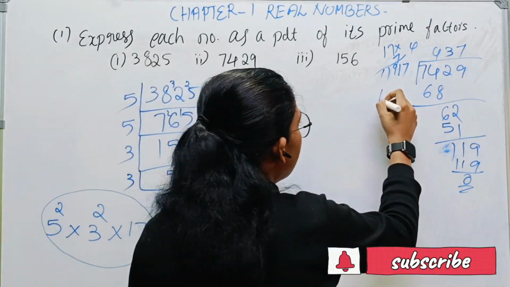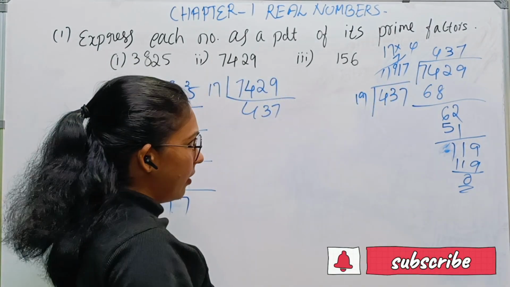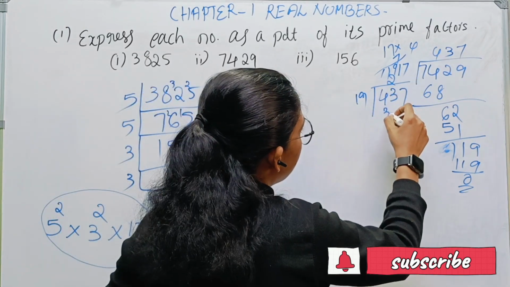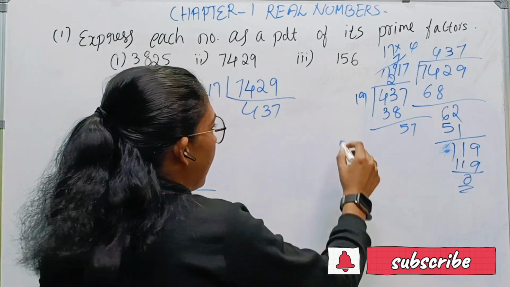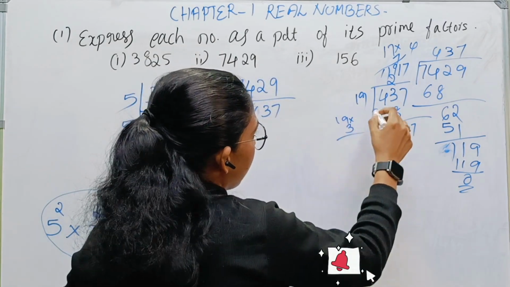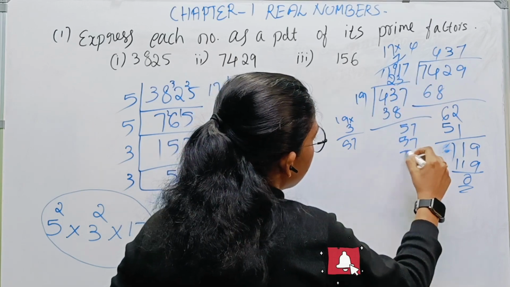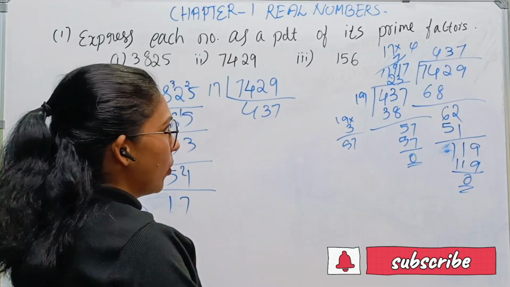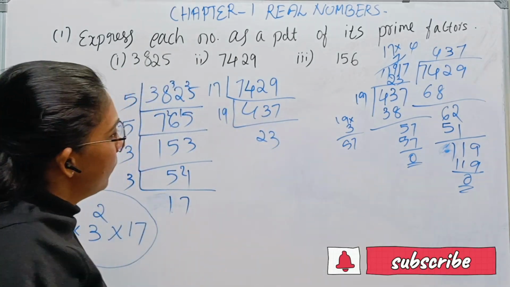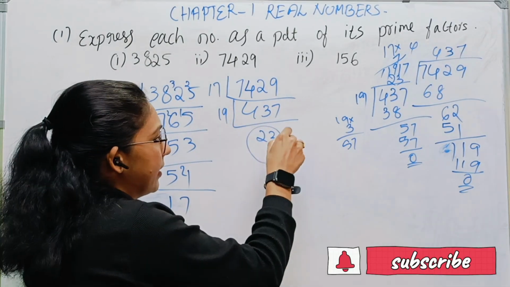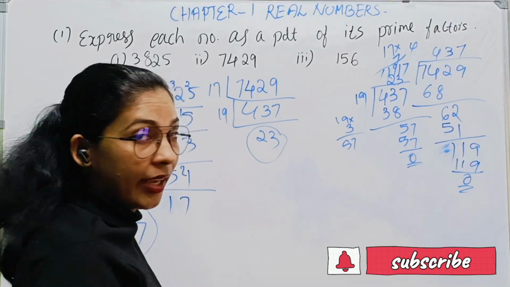We have to take another prime number, which is 19. 19 times 3 is 57, and 19 times 23 is 437, and the remainder is 0. 23 is a prime number, so we can't divide this number by any other number.